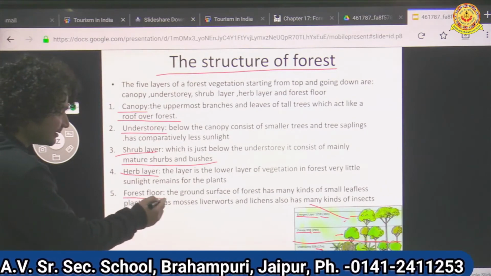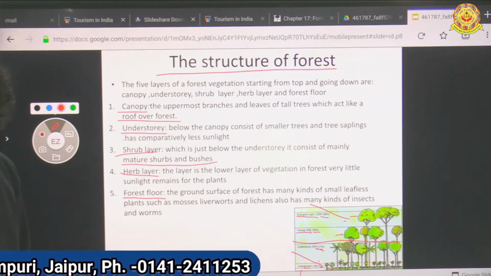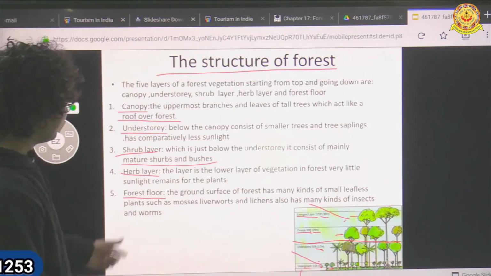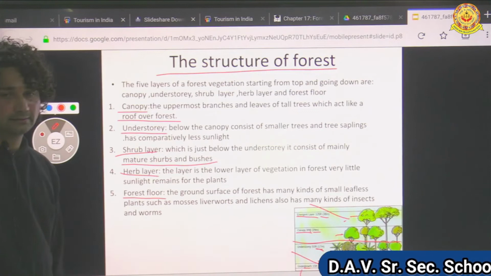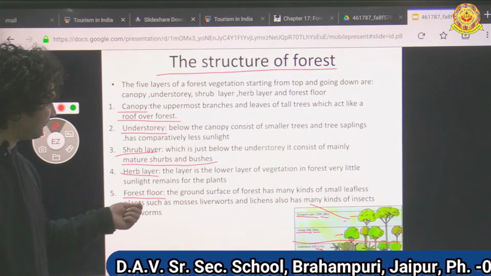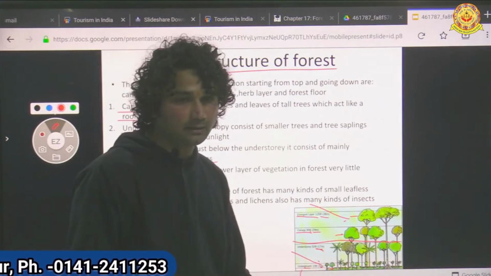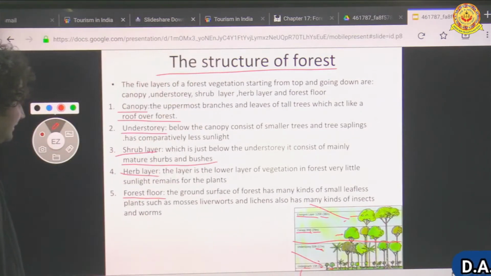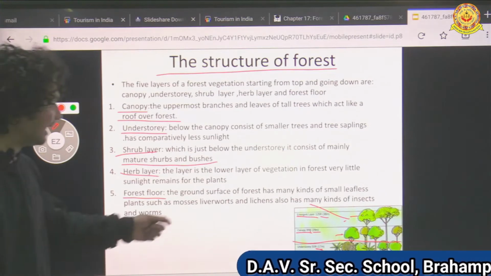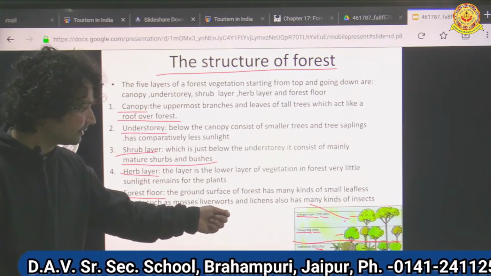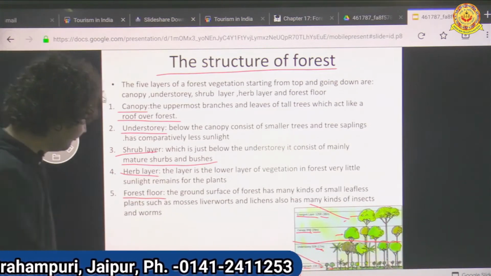Now fifth is forest floor. The ground surface of a forest has many kinds of small leafless plants such as mosses, liverworts and lichens, and many kinds of insects and worms.